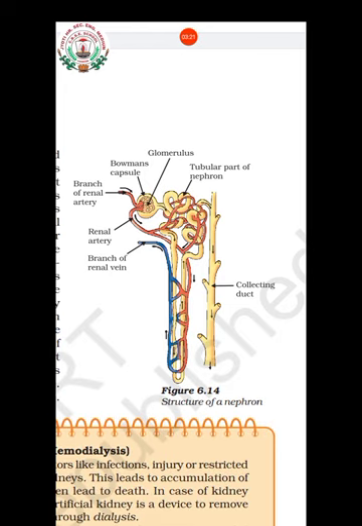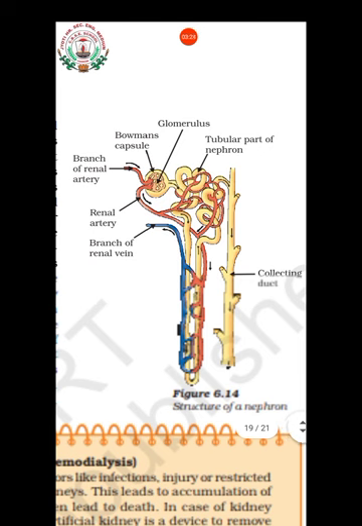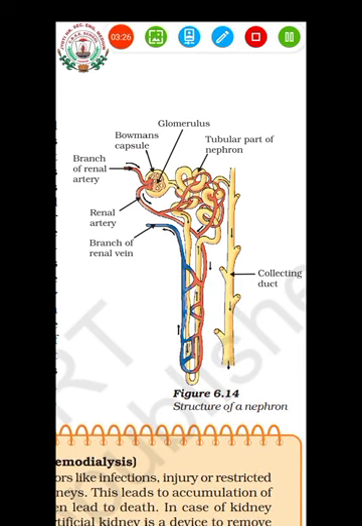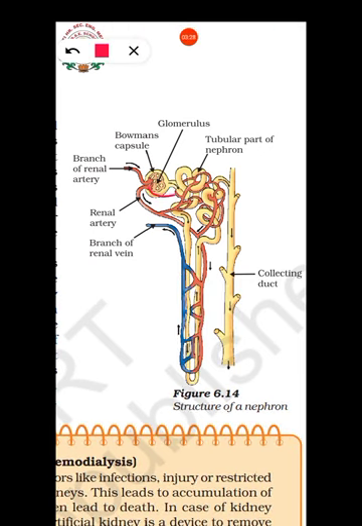So let's study the parts of the nephron today. You can see a cup-shaped structure here. That cup-shaped structure is known as Bowman's capsule. The other part, extending from the Bowman's capsule to the other side, is known as the tubular part of the nephron. So, Bowman's capsule and the tubular part of the nephron.